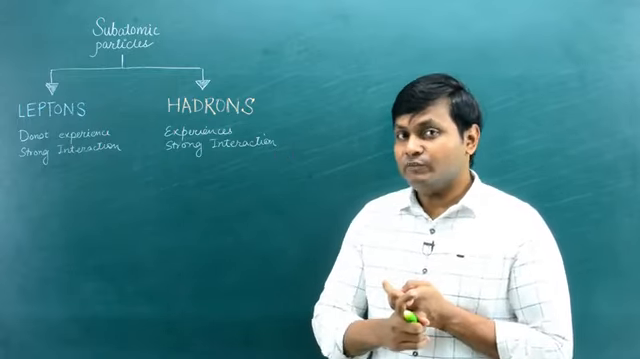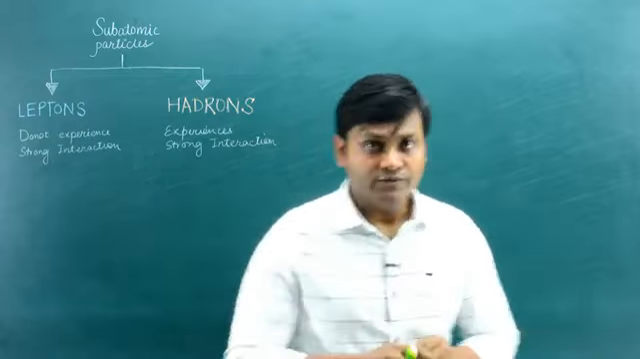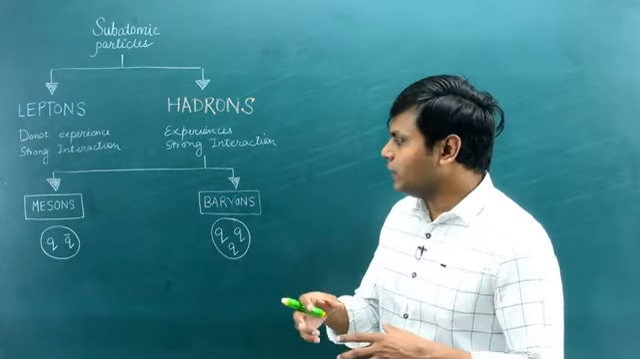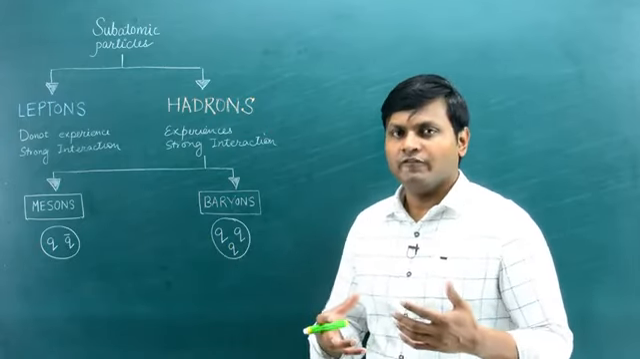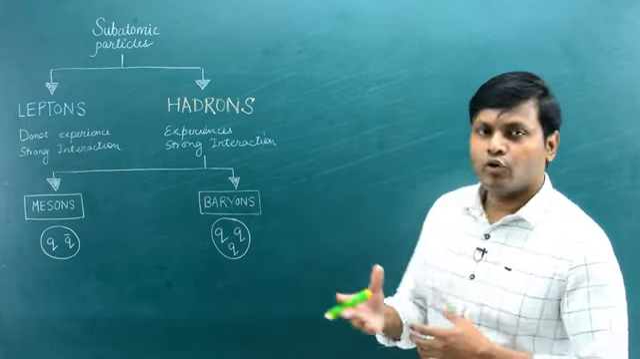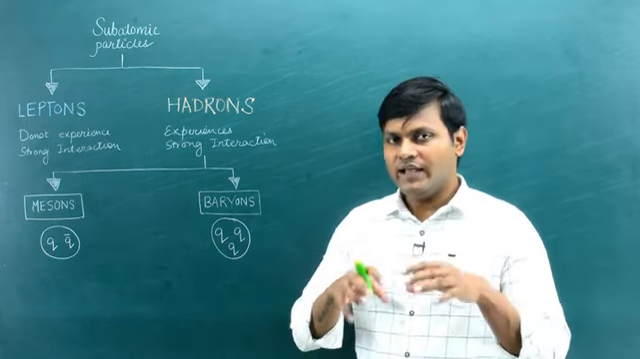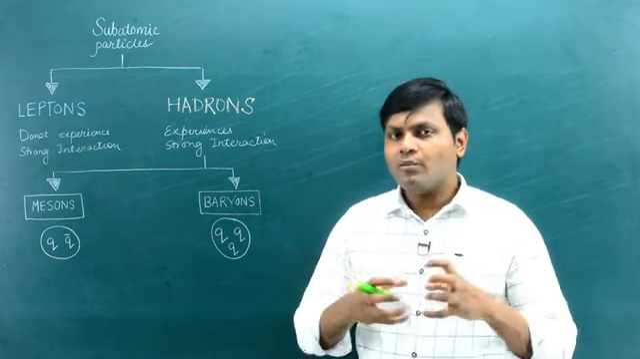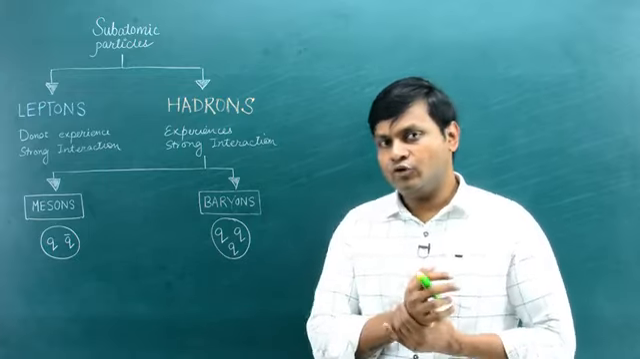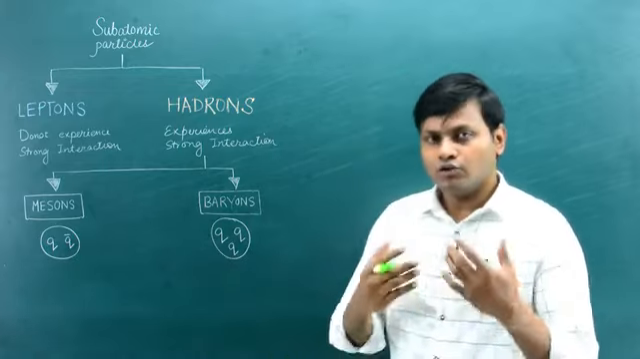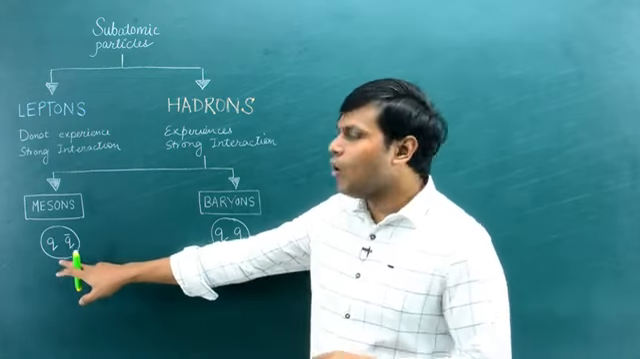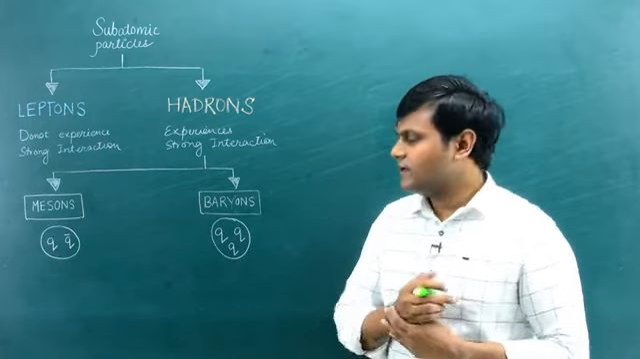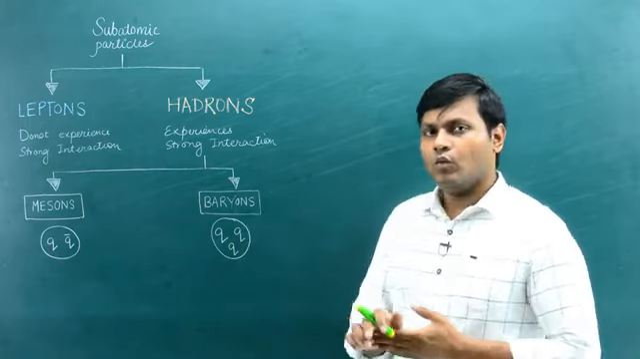Now, to understand hadrons better, we can classify them into two further categories: mesons and baryons. Mesons and baryons can be distinguished based on how many quarks they are made up of. Hadrons are made up of elementary particles, namely quarks. Mesons are those hadron particles which are made up of a quark-antiquark pair, while baryons are those which are made up of three quarks.